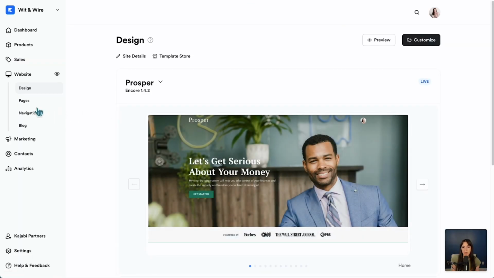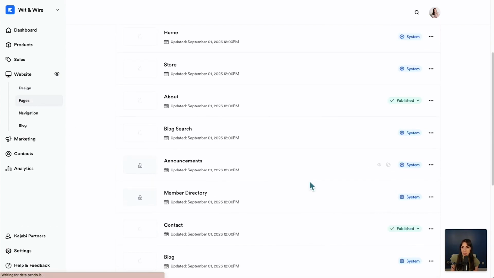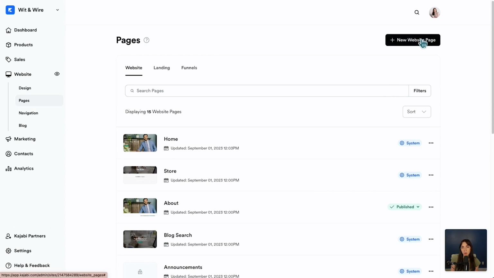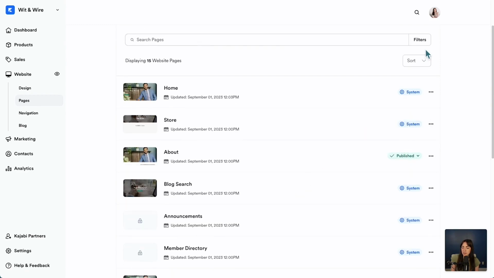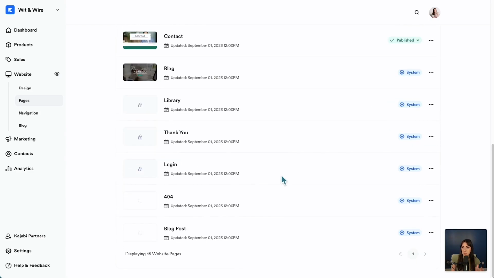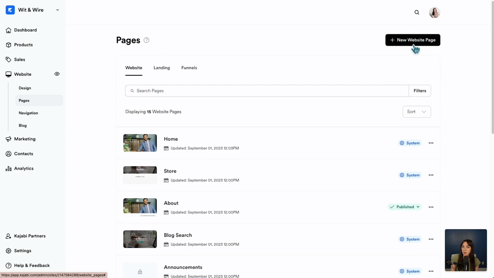If you need to add new pages, you can head over to the Pages tab. So this is where you can manage all of the pages in your site. You can also add new website pages if needed. So I think this is a useful place to know about. You'll see we have system pages as well as custom pages. A system page means that it's there by default. All Kajabi sites have all of these system pages, but I could also add my own new pages here.